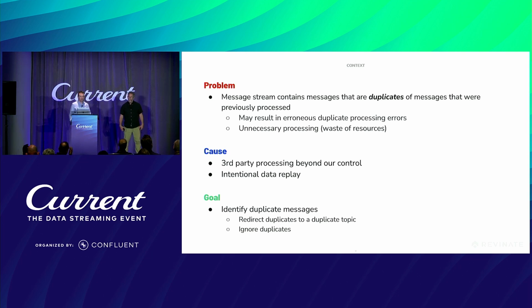Some context, actually I think I provided most of this already. Really the cause of this is third parties. So it's our customers. Our customers are doing this to us. They're sending us their data in a format or a structure which is really beyond our control. And so we just have to deal with it. We have to figure out how we handle the deduplication. And it's important because we don't necessarily want to waste resources. We don't want to reprocess something that we've already processed again. And so our goal is to be able to identify duplicates so that we can handle it accordingly. Maybe it's throw it away, maybe it's just log it. Whatever it is, we first need to identify, yep, this message that we have right here is a duplicate message, we've seen it before.